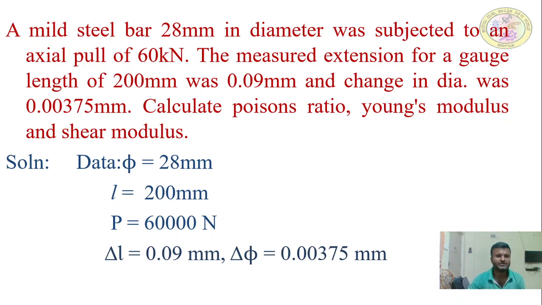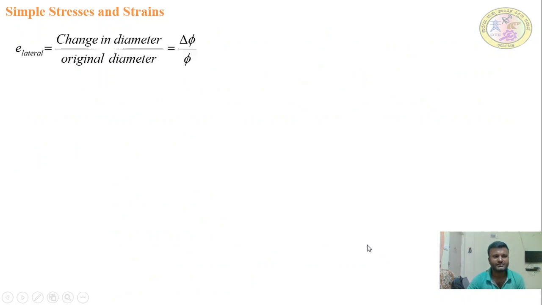Okay, let's start. One thing, when you are solving the problems, first of all you need to read the questions very carefully and write the given data, and also write what are the things you need to find. That is mu, E and C.